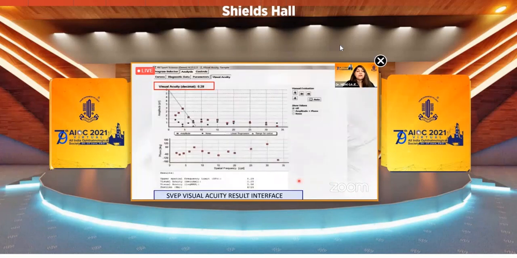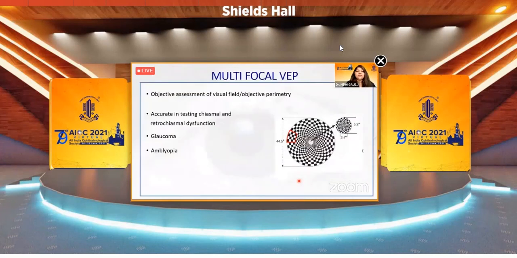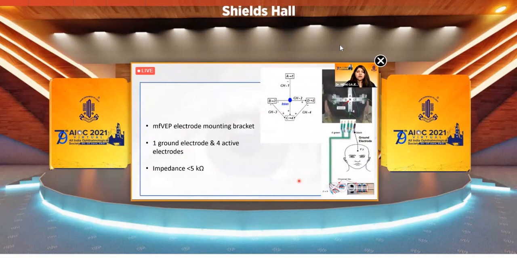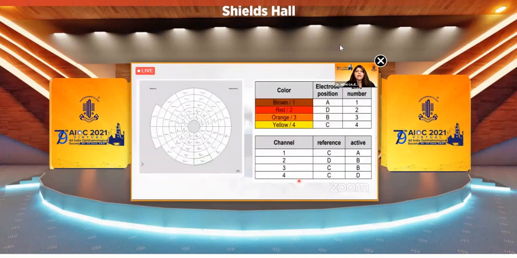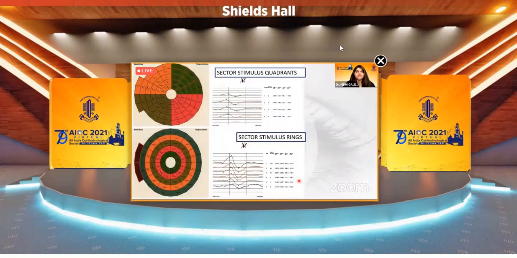We also have sweep VEP, in which the visual acuity can be calculated. And we have multifocal VEP, which is like an objective perimetry, in which 4 electrodes are mounted on a bracket. And then we get the amplitude in waveforms, which can be sectoral or in a ring pattern.